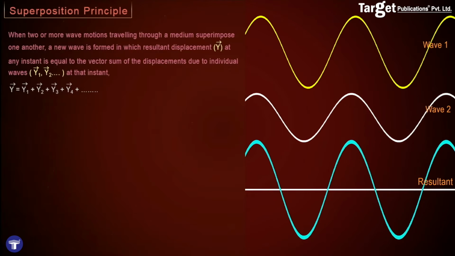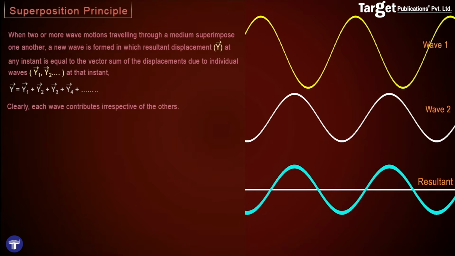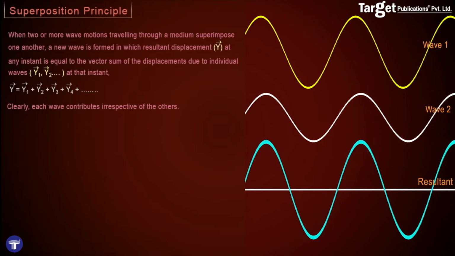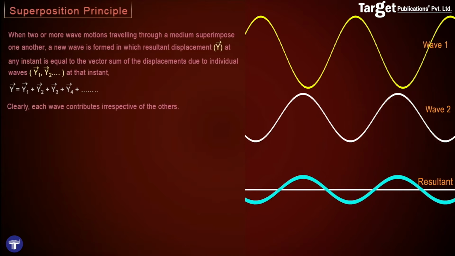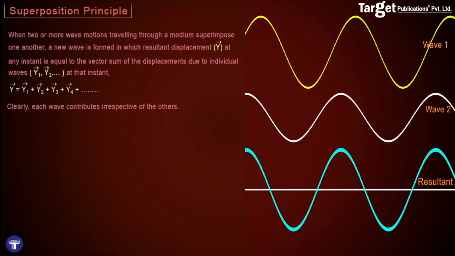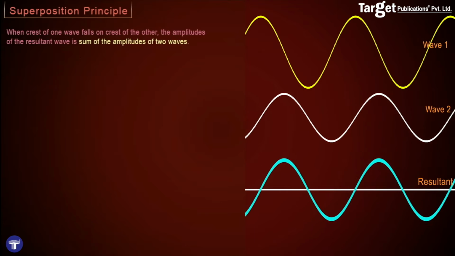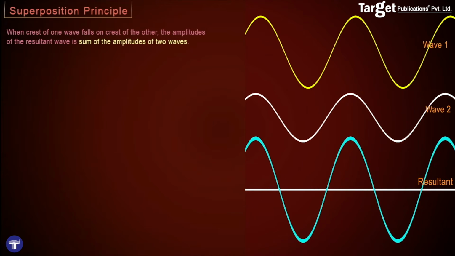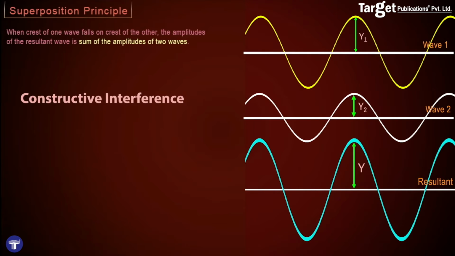So here, for example, through this animation, we can see that no matter what happens, the waves behave as if the other one is not present. So each wave contributes irrespective of whether the other is present or not. And what we are doing is actually adding these contributions at every single point. In such a case, we see that when the crest or the maximum position of one wave falls on the maximum position of the other, the amplitudes line up and the amplitude of the resultant wave is nothing but the addition of the two waves.